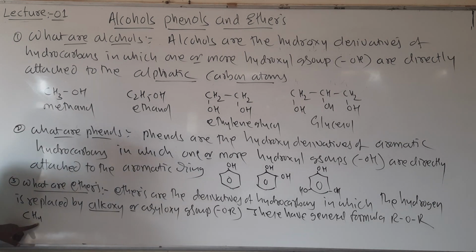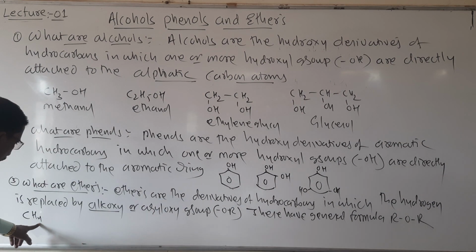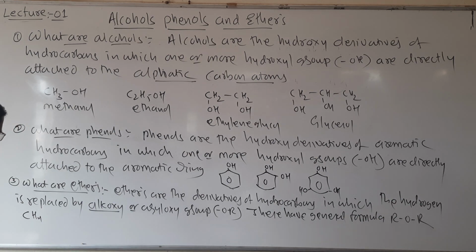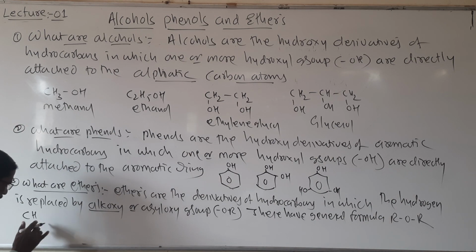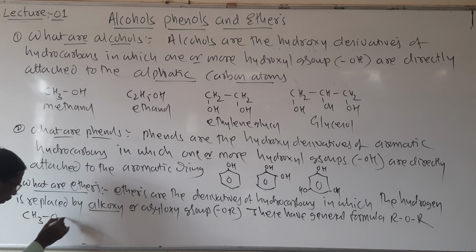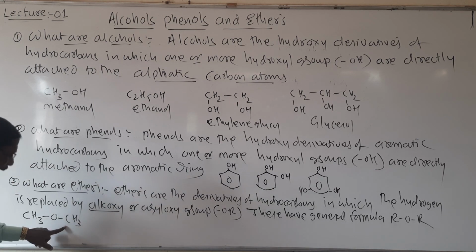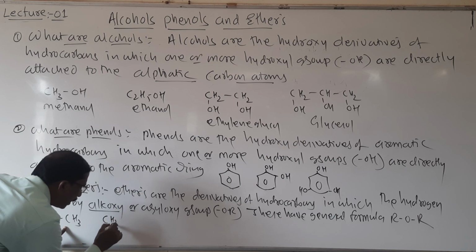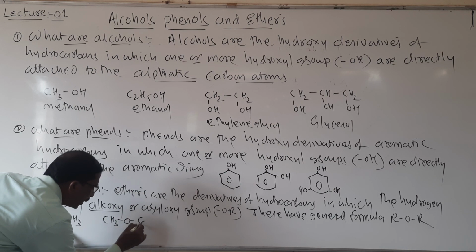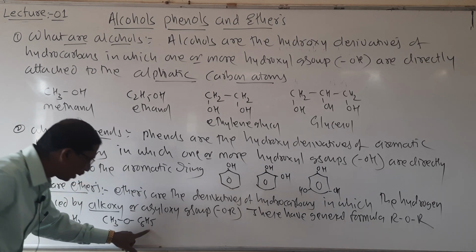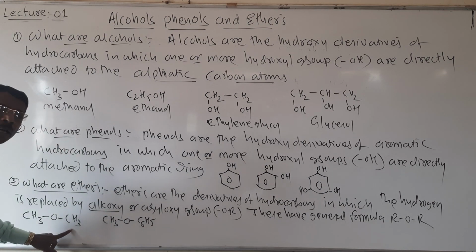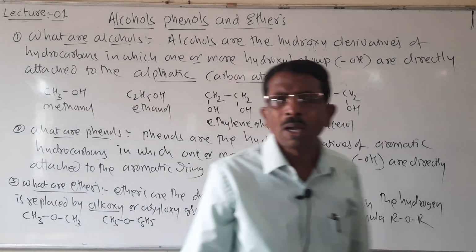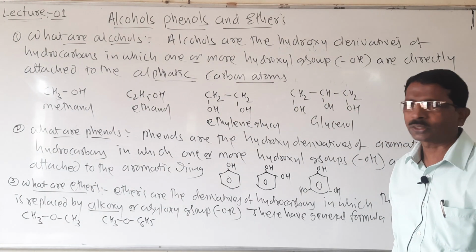Look here, this CH4, here the hydrogen atom of this is replaced by OR. So I will write here this CH3OCH3, it is called as alkoxy, and CH3OC6H5, it is called as aryl oxy. So it is about the introduction of alcohols, phenols and ethers.